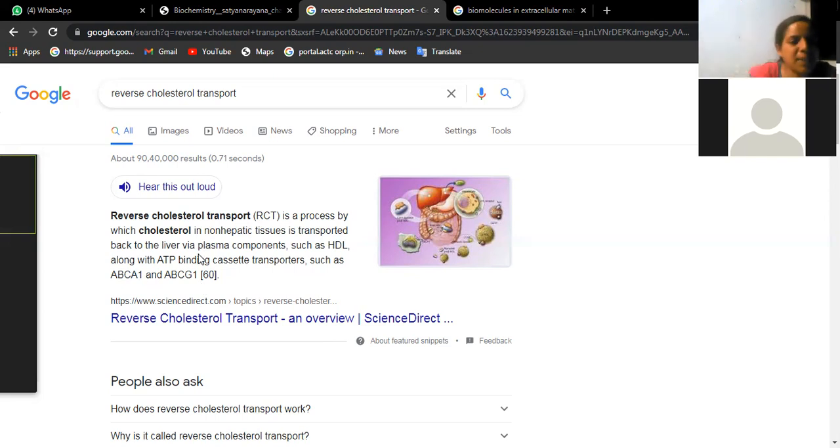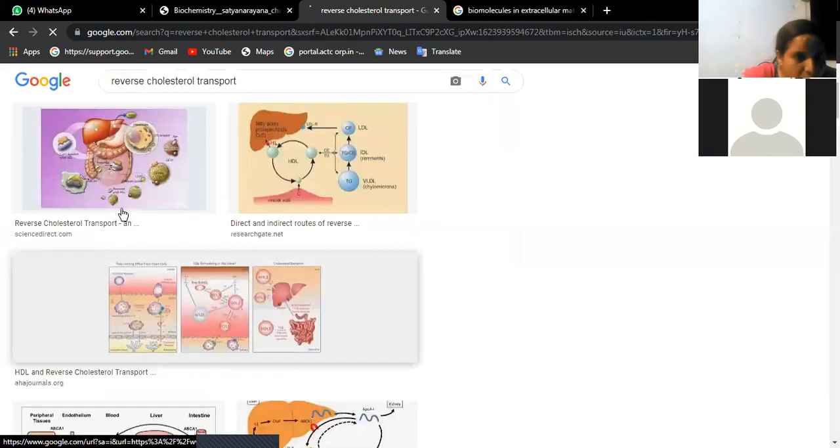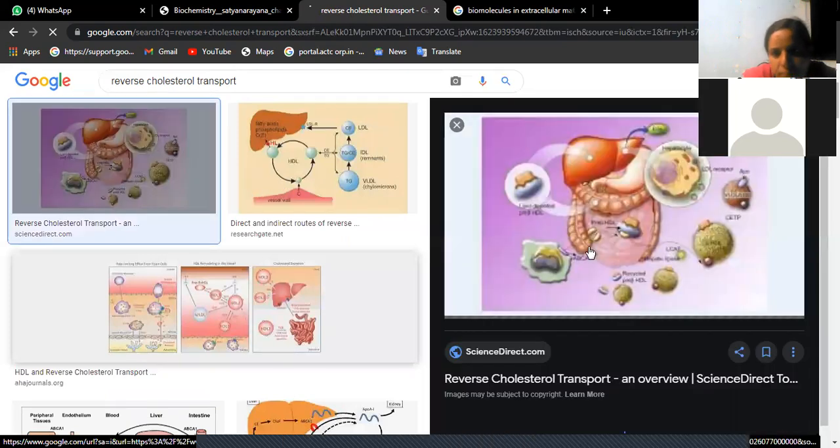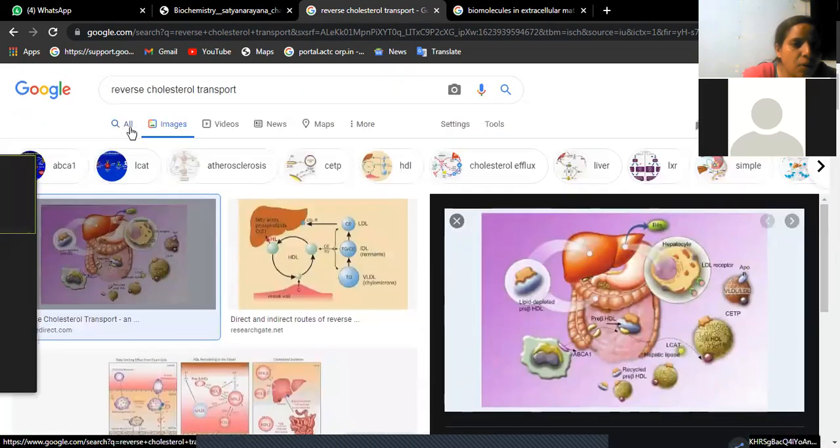Basically cholesterol is transported back to liver from non-hepatic tissues. Here the picture is also shown. Cholesterol is being transported from non-liver tissues, that means from tissues like adrenal gland, intestines, stomach, kidney, and various other parts of the body. Now the cholesterol is being transported back to the liver. That's what is called reverse cholesterol transport.